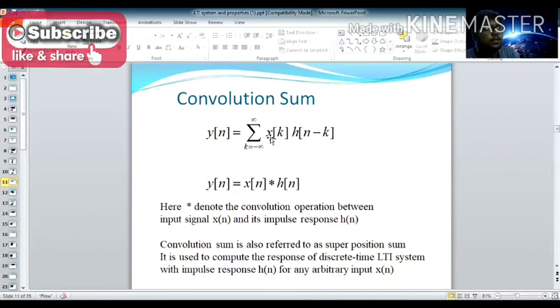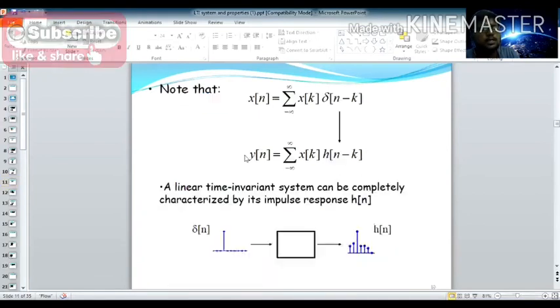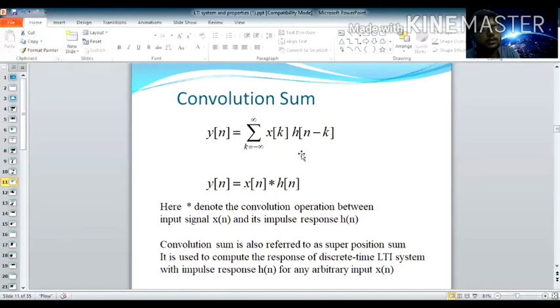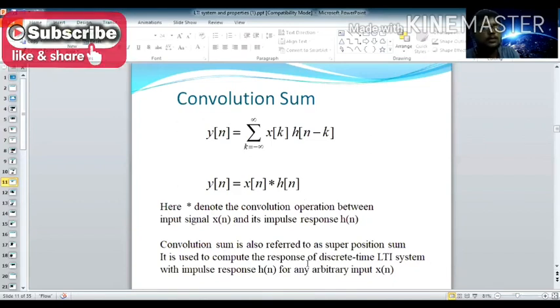Next, convolution sum. You know the convolution formula, y of n equal to summation x of k into h of n minus k. This is the convolution sum for a discrete time LTI system. You may also write it like this, x of n star h of n. Both are the same. This star represents the convolution operation between x of n and the impulse response h of n. Convolution sum is also referred to as superposition sum.